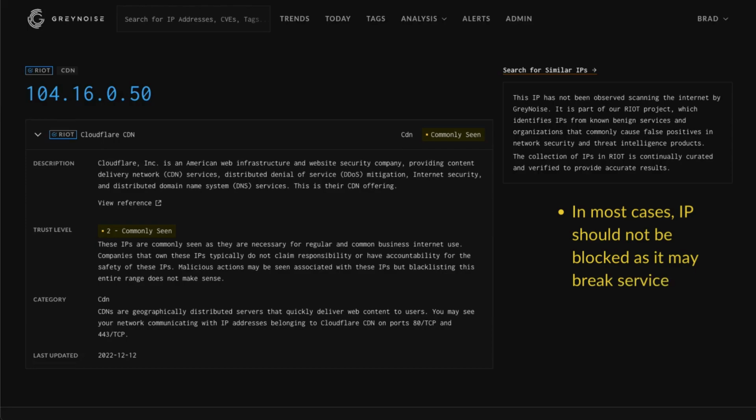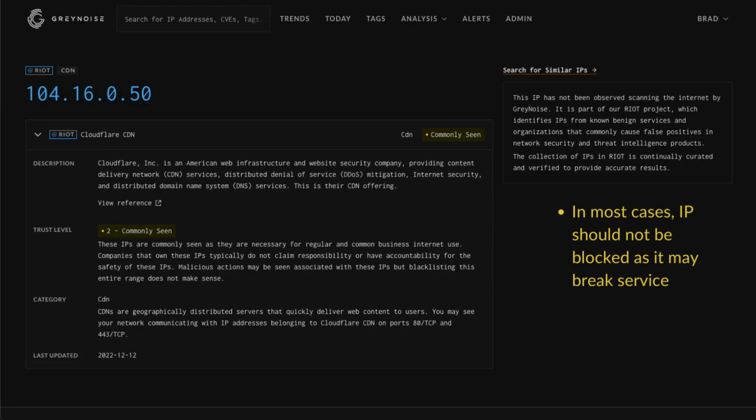Using the CDN IP address as an example, while it is possible that the CDN could deliver malicious content, blocking an individual IP address is not the correct way to remediate this threat. And since those IP addresses are rotated regularly, it will more than likely impact the use of that CDN in the future. Ideally, blocking CDN content would be done via whatever method is used for blocking other web content.